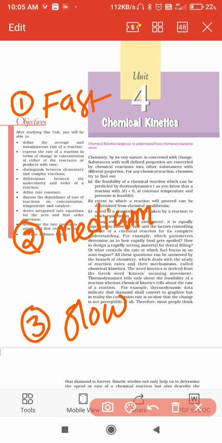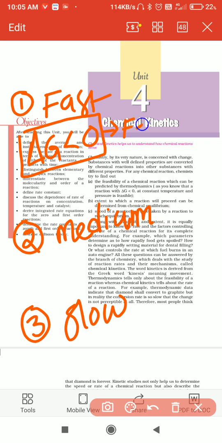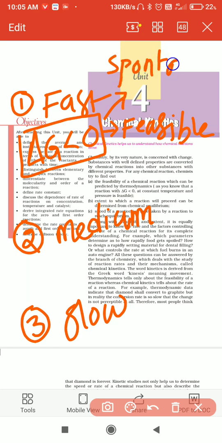For fast reactions, delta G is less than 0. The total change in Gibbs free energy function is less than 0, and such reactions are called feasible reactions, or spontaneous reactions.